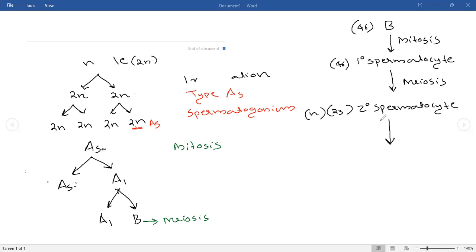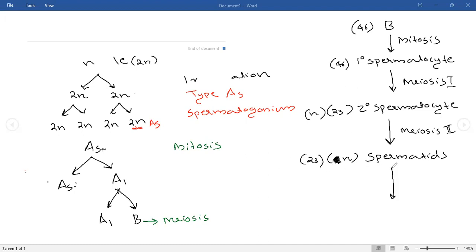This was meiosis 1, first meiosis. Then again, meiosis 2 will occur there. When meiosis 2 occurs, it will produce the spermatids. The speciality of spermatids is that they are haploid in number, N number of chromosomes. That is, only 23 chromosomes are present in spermatids.